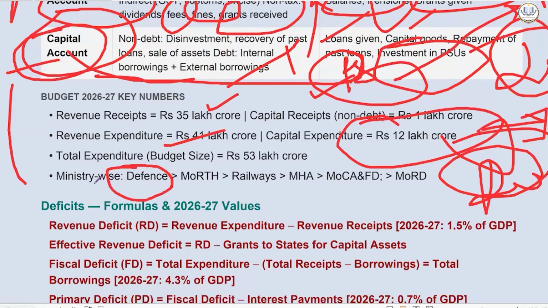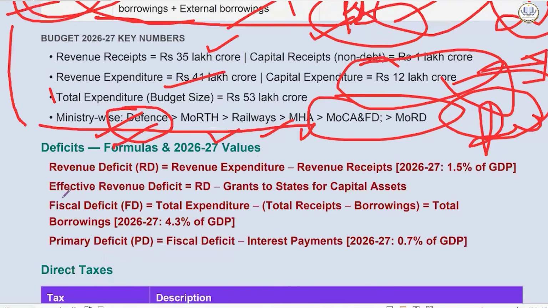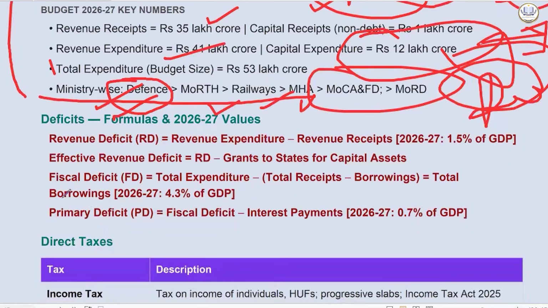Defense has the largest amount of expenditure compared to road transport and highways, then railways, then the Ministry of Home Affairs, etc. You don't need to cram, just see this once. Now there are different types of deficit. One is the wholesale fiscal deficit, that is total income minus total expenditure, excluding borrowings. Borrowing means if you include borrowing, then it will become zero.